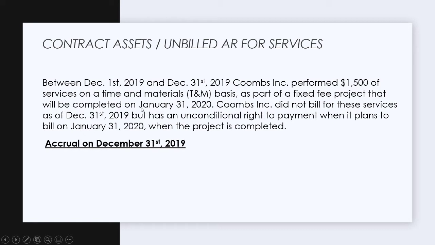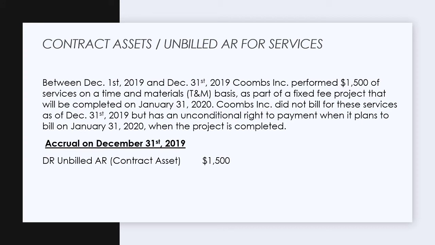In this fact pattern, we are working on a project that is going to be completed on January 31st, 2020, but we need to recognize some kind of revenue as we've earned it, as we're satisfying the performance obligation in 2019 based on the revenue recognition principles of ASC 606. This is different than old revenue guidance where we might be recognizing as invoiced. Now we can't recognize as invoiced. We have to recognize as we perform the performance obligations.